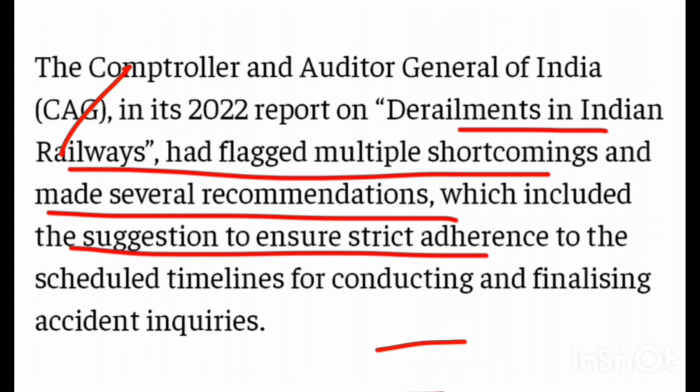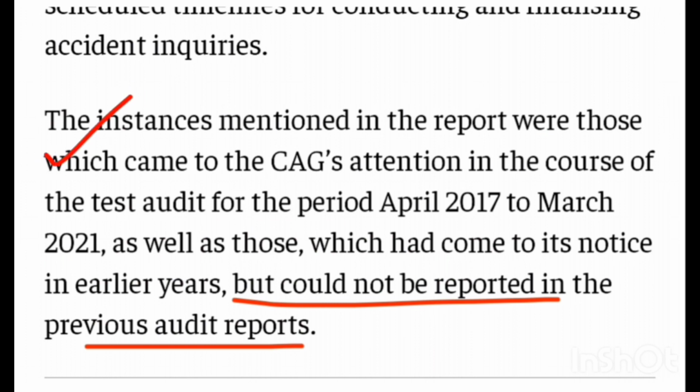The derailments did not stop because our focus was not there. Even the CAG report suggested before that strict action should be taken. So in simple words, on the surface everything looks good, isn't it? But there are deeper problems that we need to acknowledge.